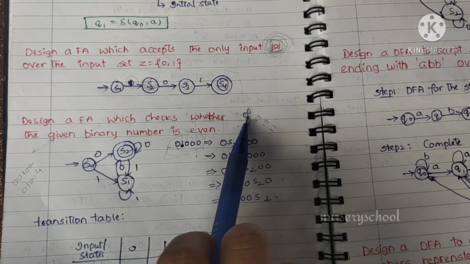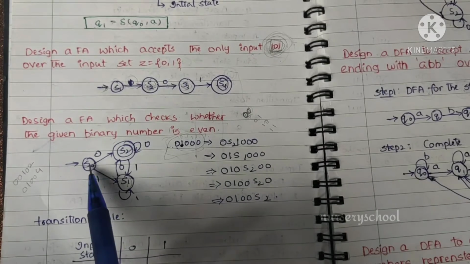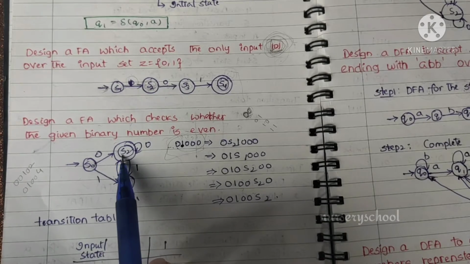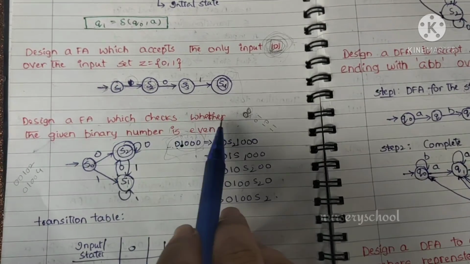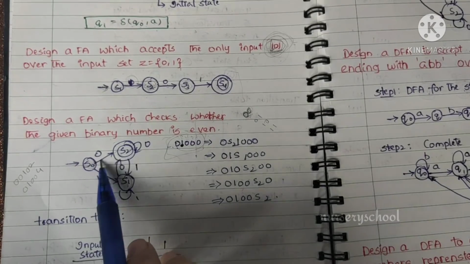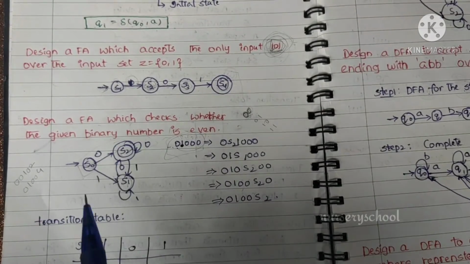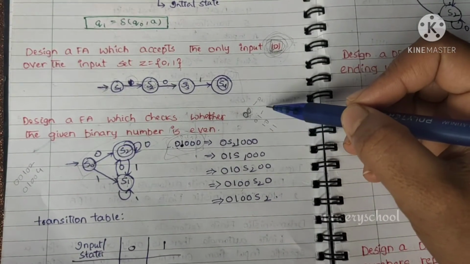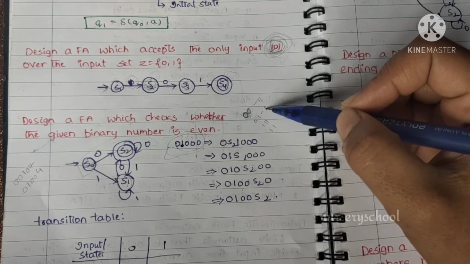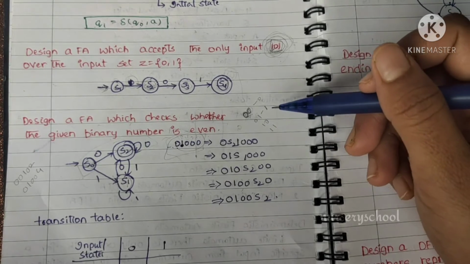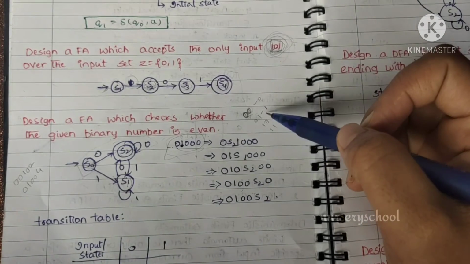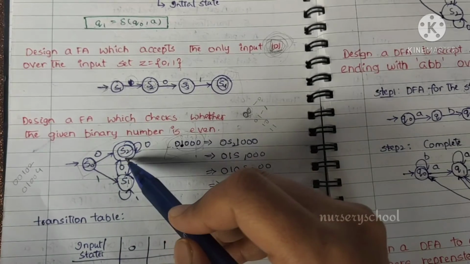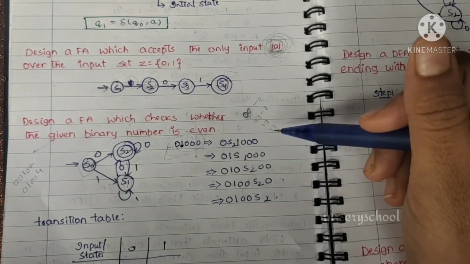If it is 00, we should accept that string. So here it is S0, and it goes on 0 to the final state, because if it is 00, it should be accepted. That's how we draw this one. And if it is 1: 0 is an even number and 1 is an odd number, so it shouldn't be accepted by this finite automata. Let's check: on 0, it goes to the final state. After 1, it shouldn't go to the final state.